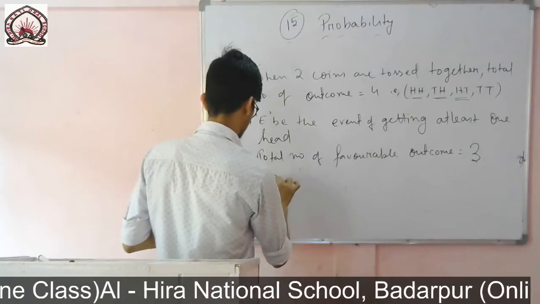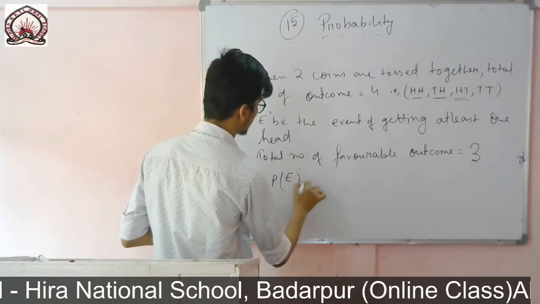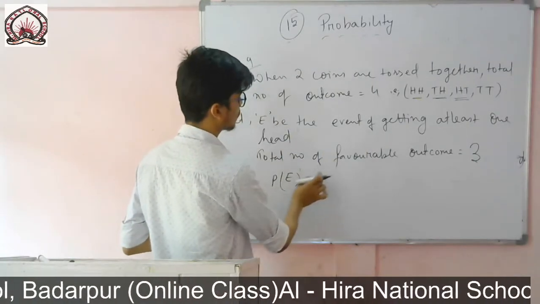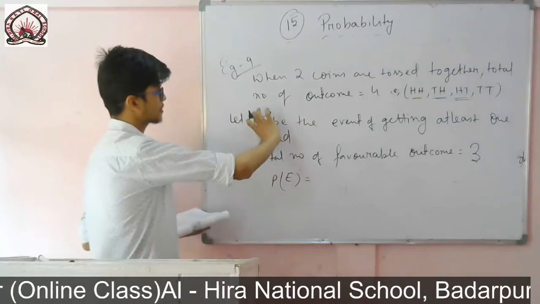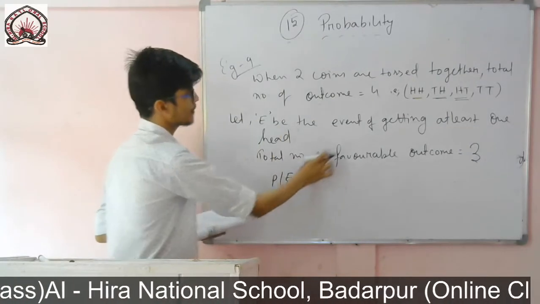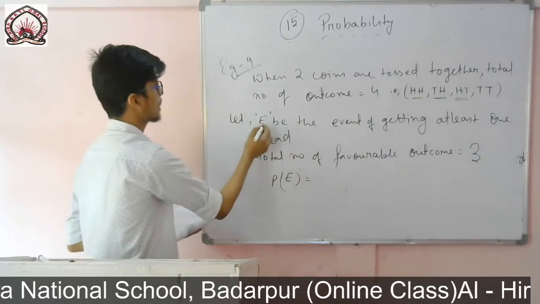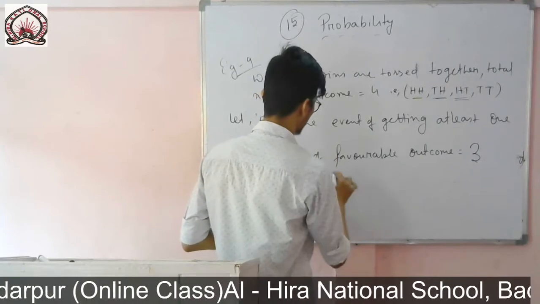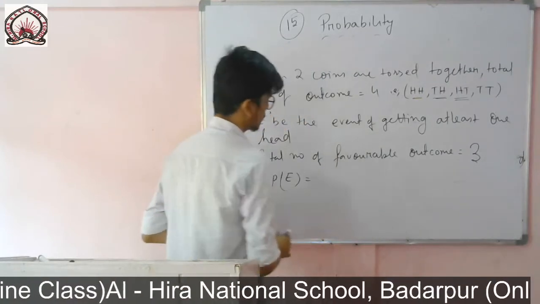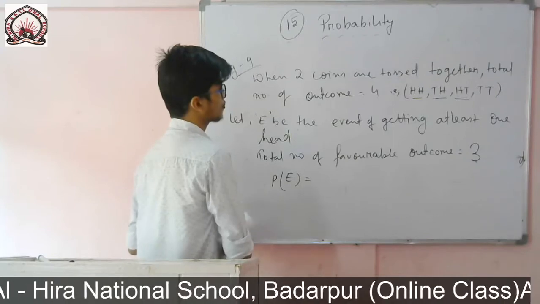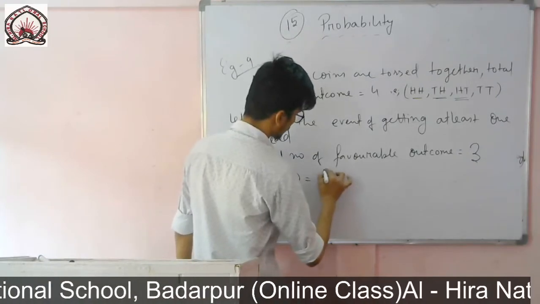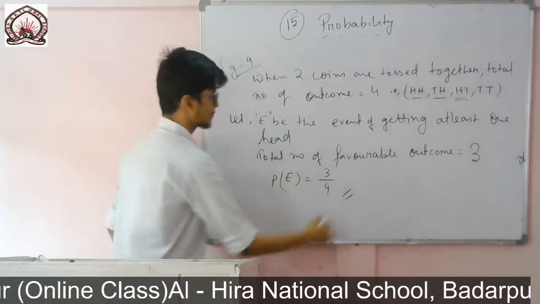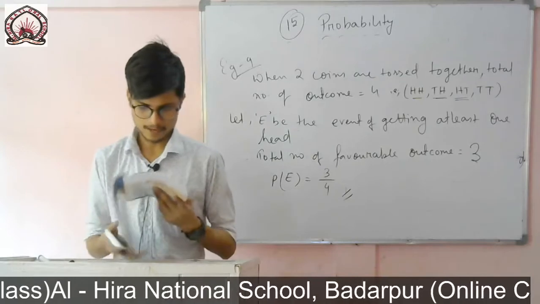So the question is to find, here I have written E as the event, so I can directly write probability of E. Or if you don't want to write this line, then you directly write probability of getting at least one head, or you can name the event as E, F, anything. So here I have named it. So probability of E will be equal to favorable outcomes divided by total possible outcomes. So here favorable outcomes it is 3, total possible outcomes it is 4. So answer is 3 by 4.